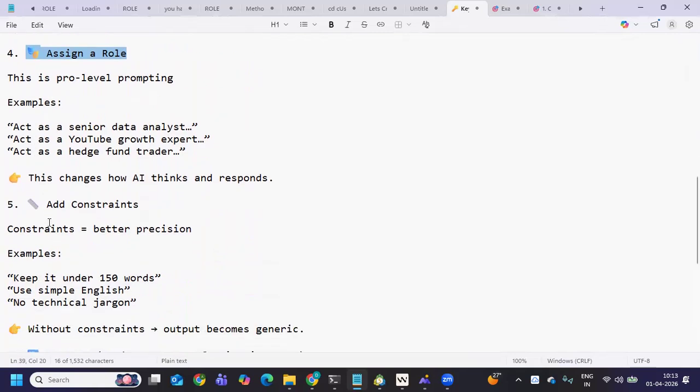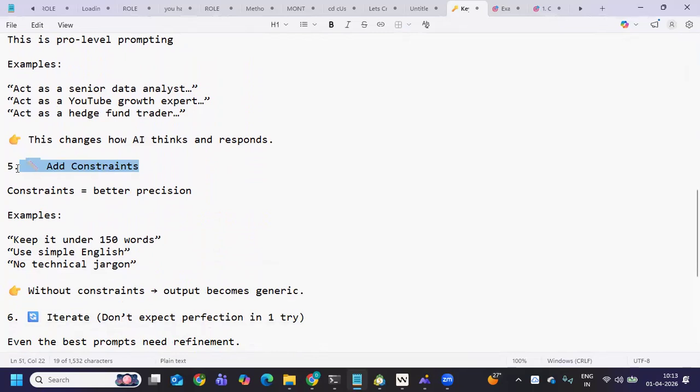Okay, so next is adding constraints. Why do we need to add constraints? What is a constraint? Constraint means rules, right? Because AI itself is very vast, if you give it a small word, it will give you tons and tons of results. It has a lot of data to bring you the results. So we have to define the rules. You have to give it a proper context. You have to be very precise.